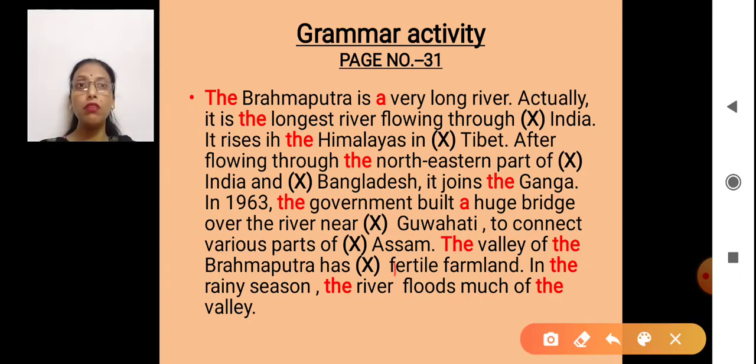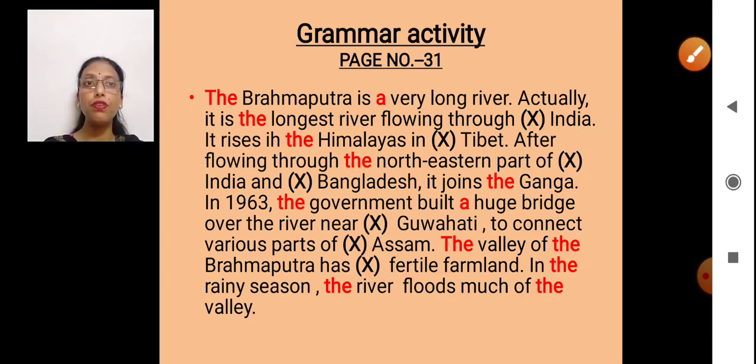Why? Because fertile is an abstract noun, it's talking about the quality. Fertile farmland.